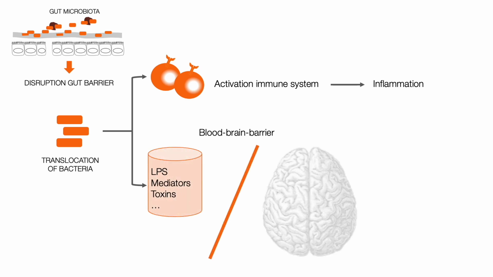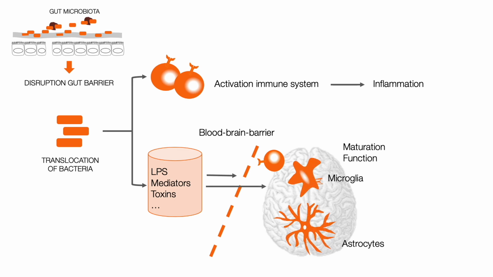the intestine, such as the brain, through the blood, where they can disrupt the blood-brain barrier and therefore facilitate the entry of immune cells such as lymphocytes into the central nervous system, directly influence the maturation and function of cells present in the brain, such as microglia and astrocytes, and even directly damage the brain.